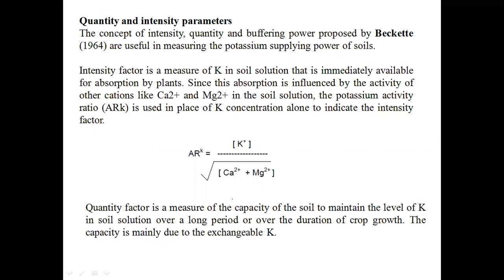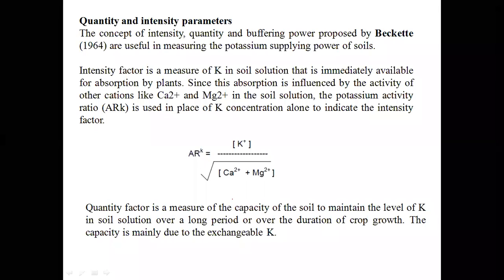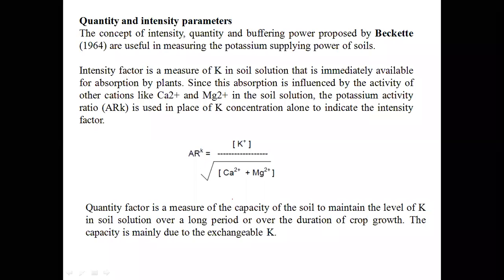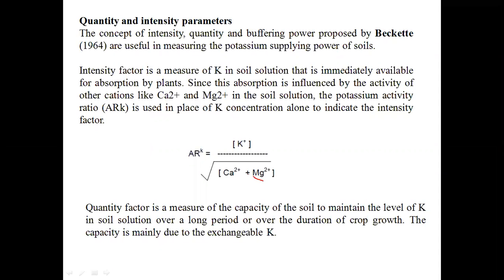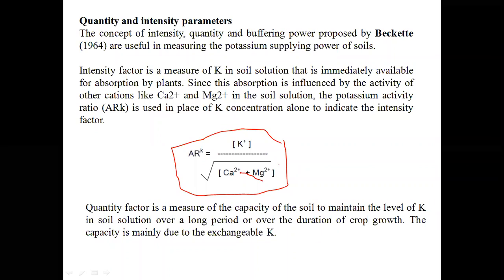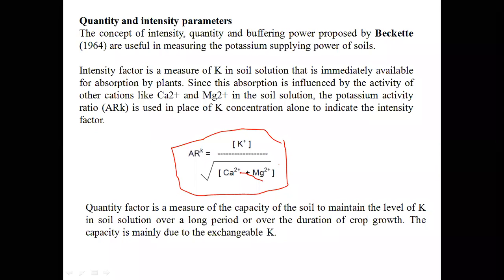How will this activity ratio of potassium be calculated? This activity ratio of potassium will be calculated by taking the concentration of both potassium as well as calcium and magnesium using this formula: ARK is equal to concentration of potassium divided by the square root of calcium plus magnesium. So the presence of calcium and magnesium will influence the activity ratio of potassium.